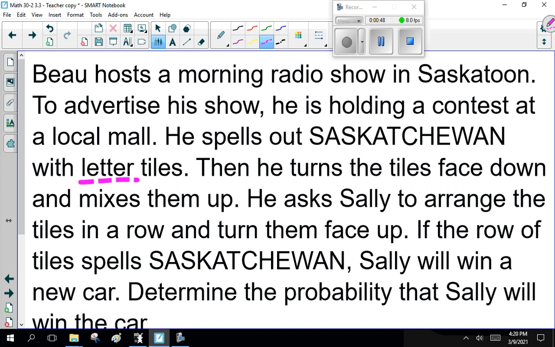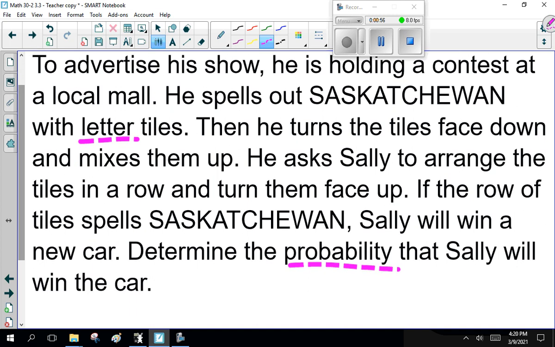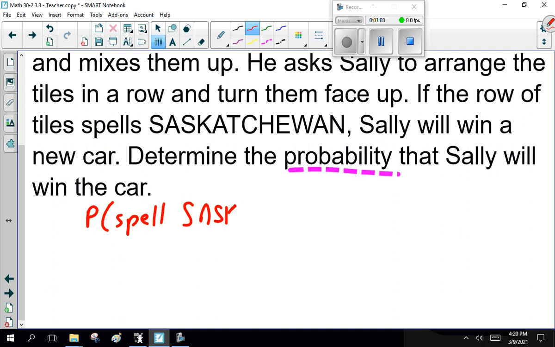With letter tiles, determine the probability that Sally will win the new car. Letter tiles and probability. Now, this one's nasty. Well, it looks nasty, but if you think about it, the probability to spell Saskatchewan. Well, how many ways are there to spell the word Saskatchewan?